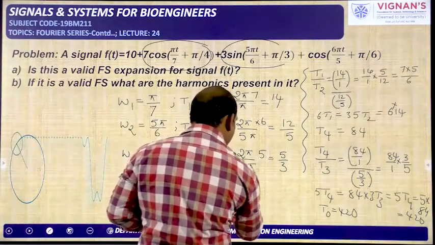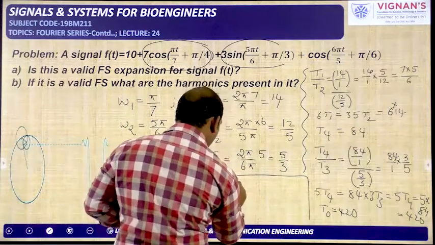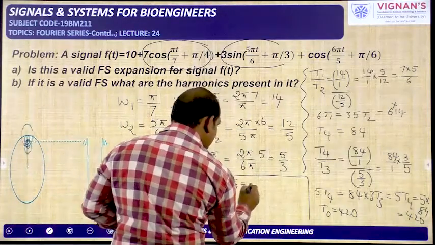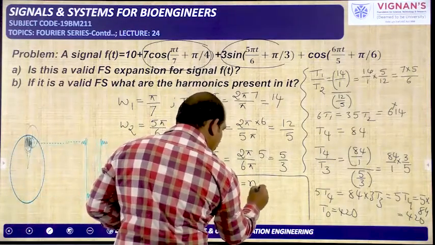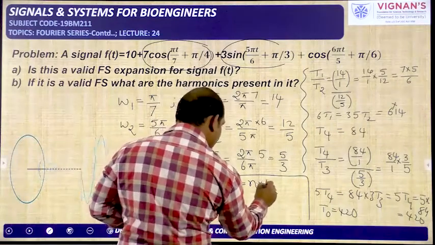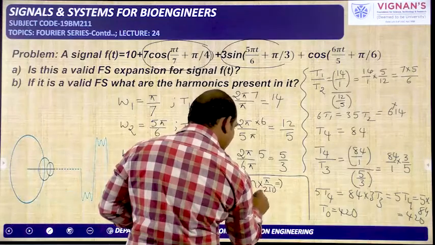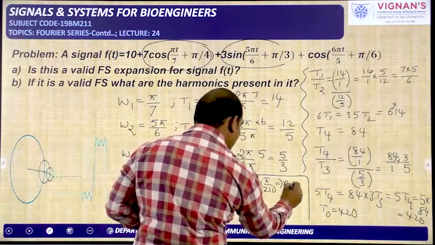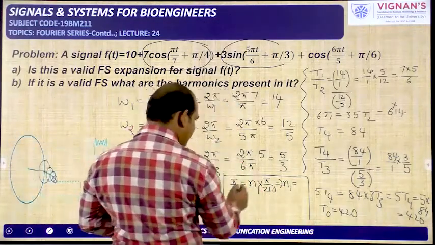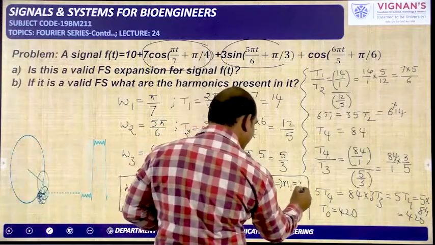So for that purpose, I am taking like this. Pi by 7 is some integer into the fundamental frequency, that is pi by 210. From this I can write, n1 I am taking for example. So n1 is equal to, pi will be cancelled, so it is 30.